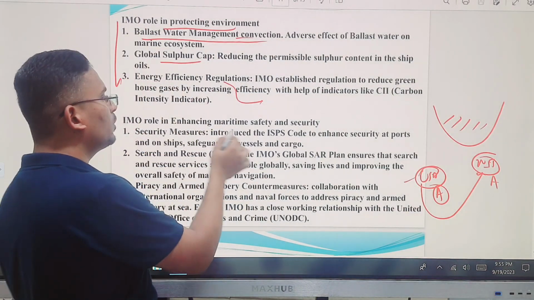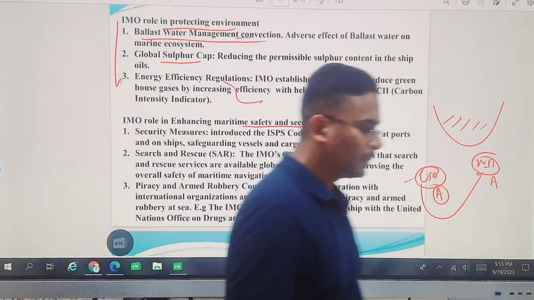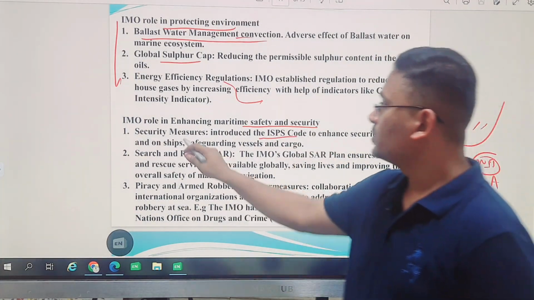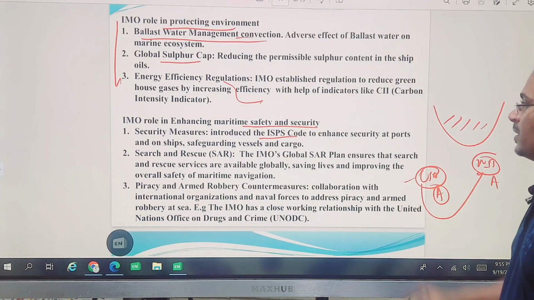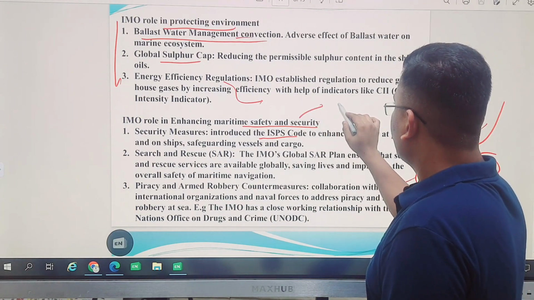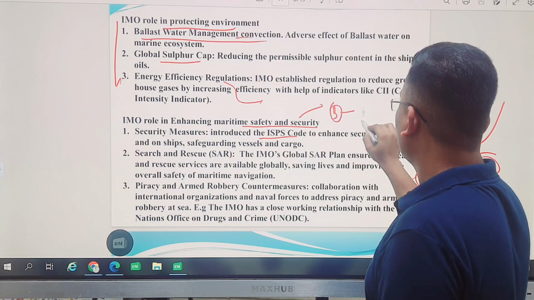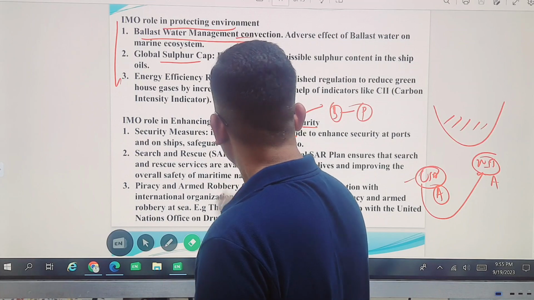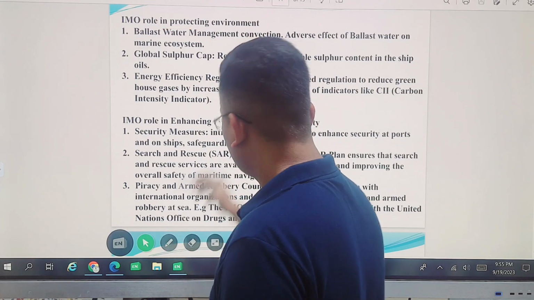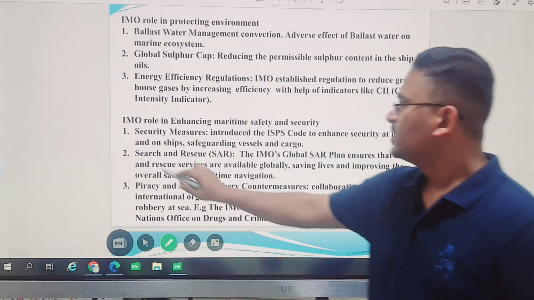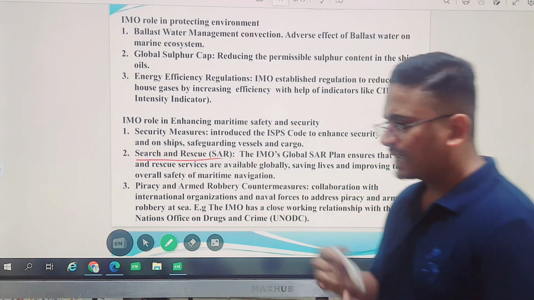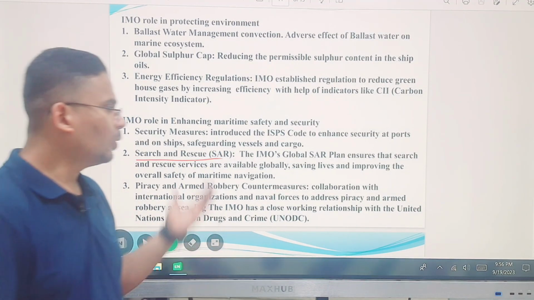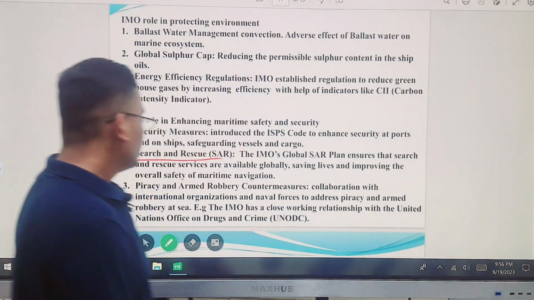Then talking about how it enhances safety and security. IMO has come up with some codes, the ISPS Code, security measures, those kinds of things. The big problem which we have as far as ships are concerned is piracy, the pirates, and how to mitigate them; those codes are given. A little factual thing you can see is search and rescue: wherever any accident happens, a sinking of any ship, who has to go, what has to happen, discussion of those things.